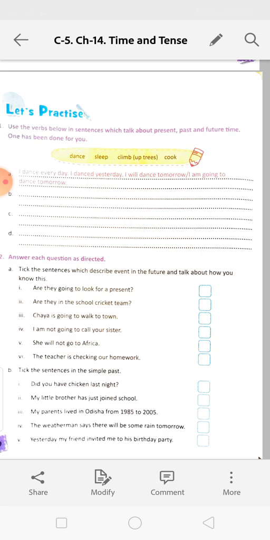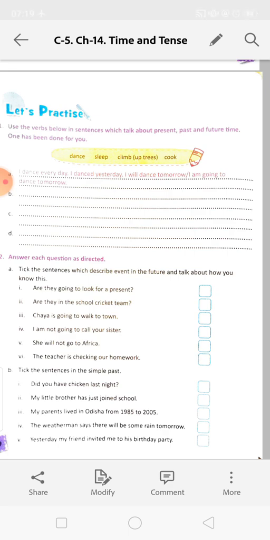Are they in the school cricket team? No, this is a question, this is not the future form. Chaya is going to walk to town: this one is the future form. Underline this part, is going to walk. I am not going to call your sister: this one is also in the future form, in the negative form.